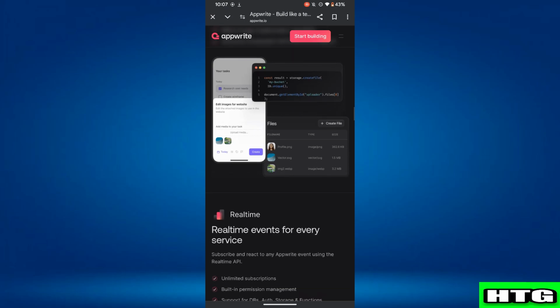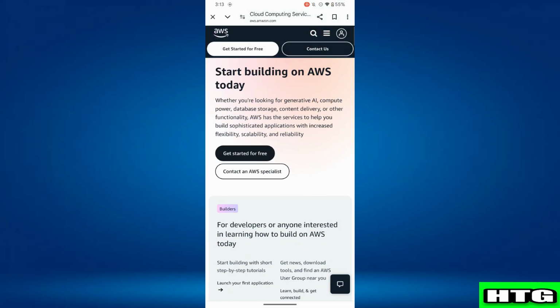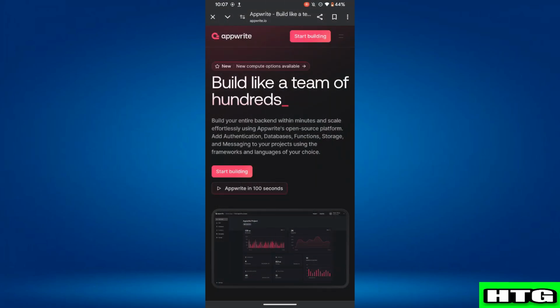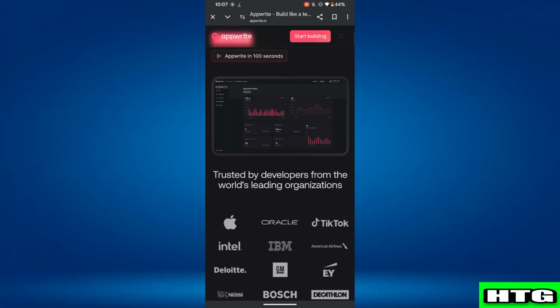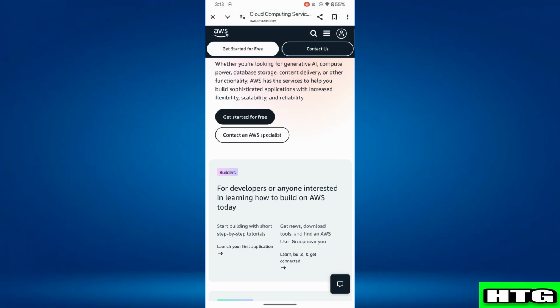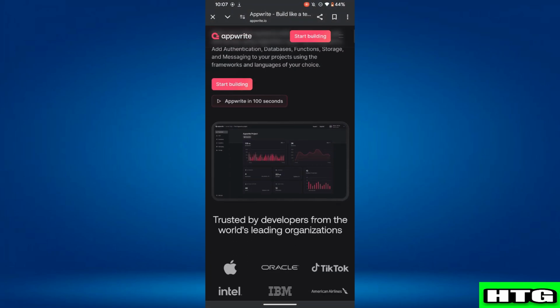Now, let's look at the key differences between the two. Ease of use. Appwrite is simple to set up and developer friendly. AWS has a steeper learning curve and requires cloud expertise. Pricing. Appwrite is free for self-hosting and has affordable cloud plans. AWS follows a pay-as-you-go model and can be expensive at scale.